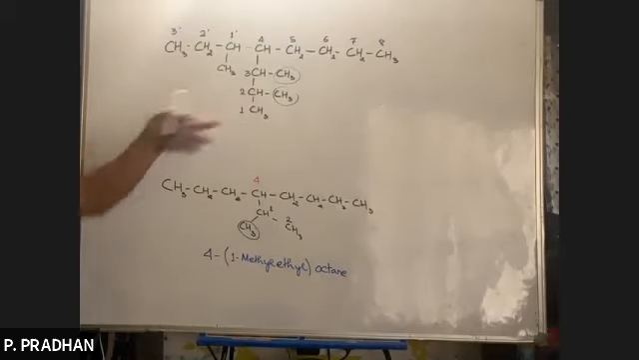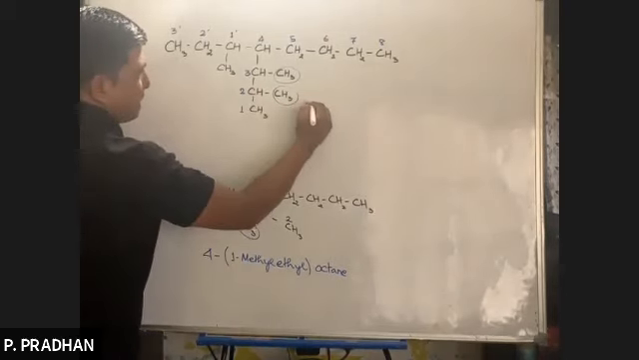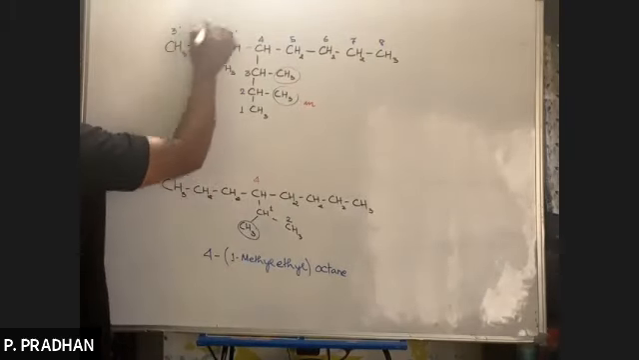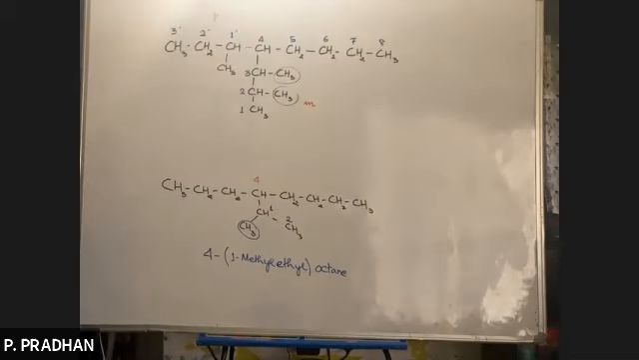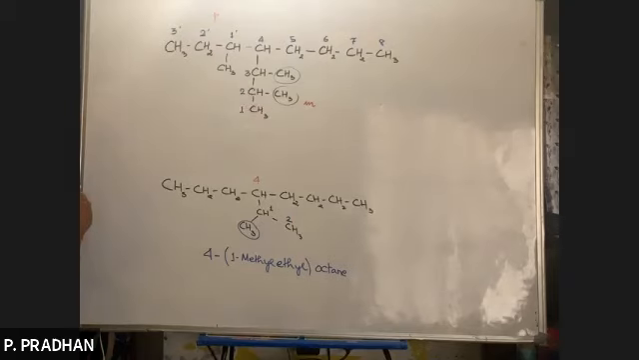Now, what are the names of the substituents? Here it starts with M, methyl. Here propyl, P. Which will come first in alphabetical order? M or P? M. Yes, M. So we'll name this M first. So what would be the name? Yes, give it a try, guys. What would be the name?